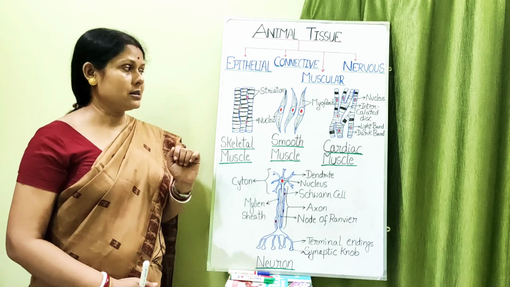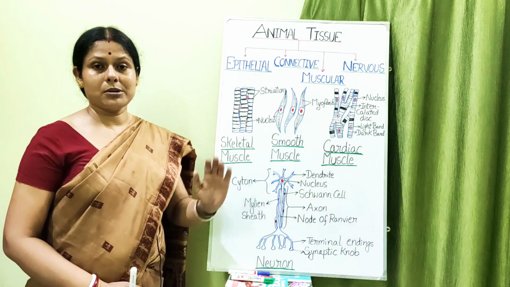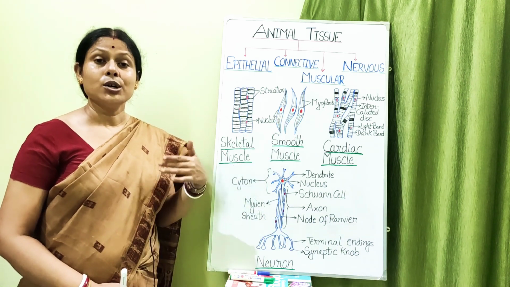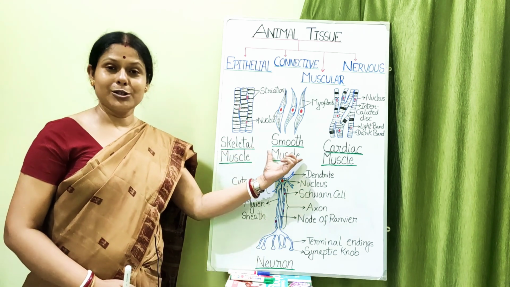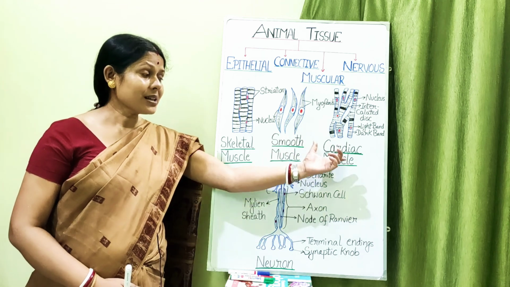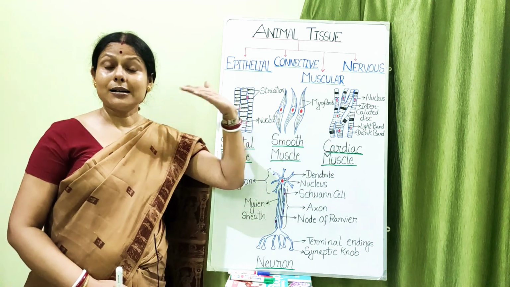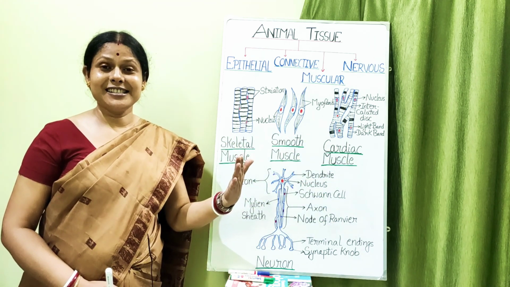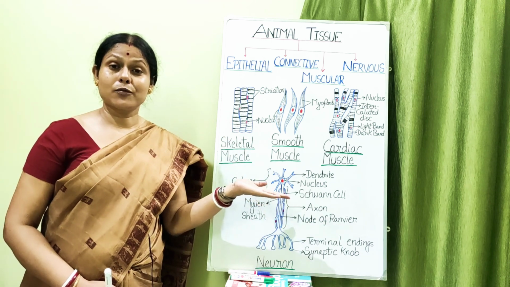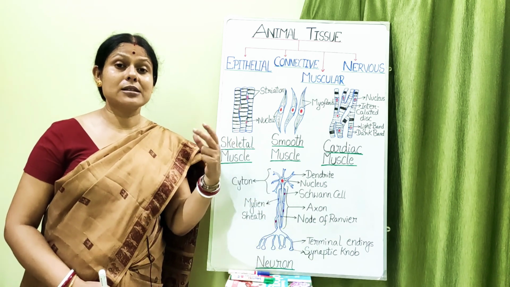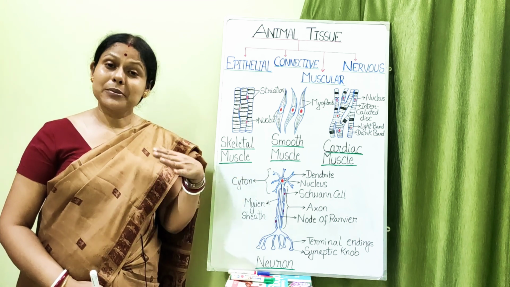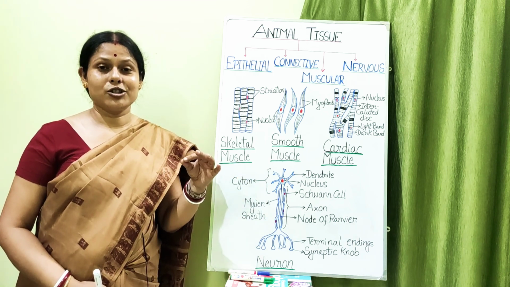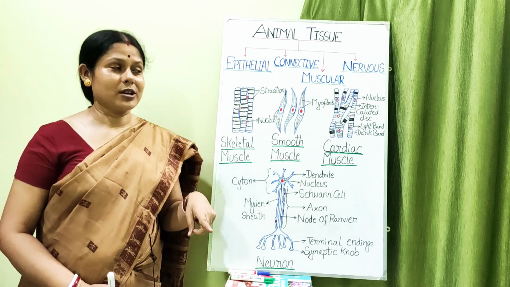Structural modifications in that. So these are the three types of muscular tissue present in our body, which function, some according to our will, some not according to our will, and one definitely without getting any tiredness from the time of its formation in an organism. That means when the circulatory system starts forming in an organism, in the embryonic stage only it starts functioning, and continues from there till the death of the organism.